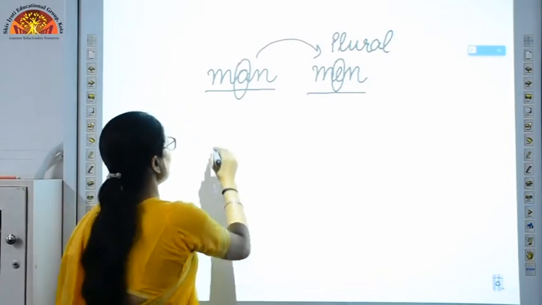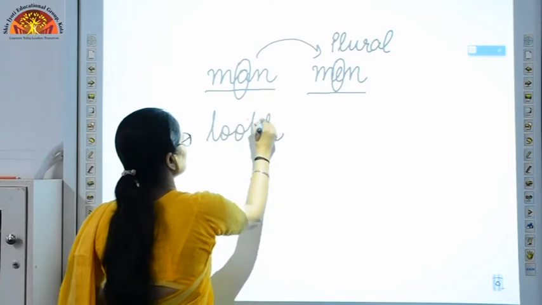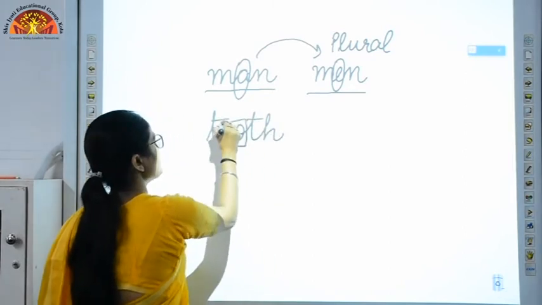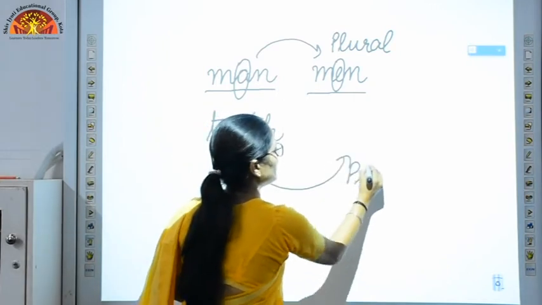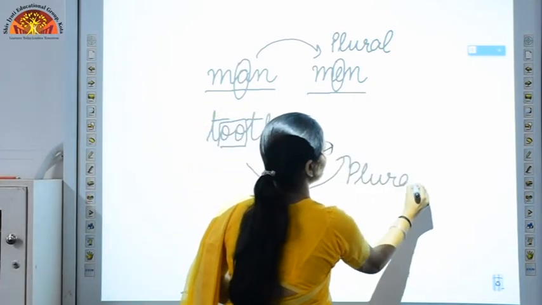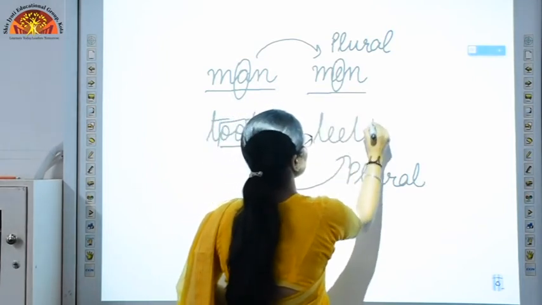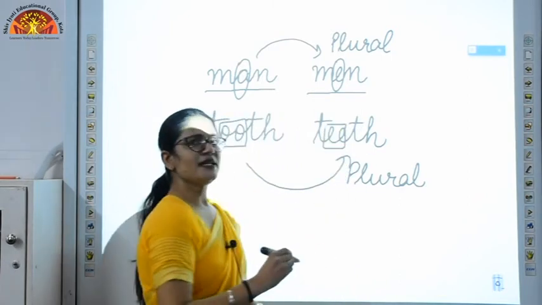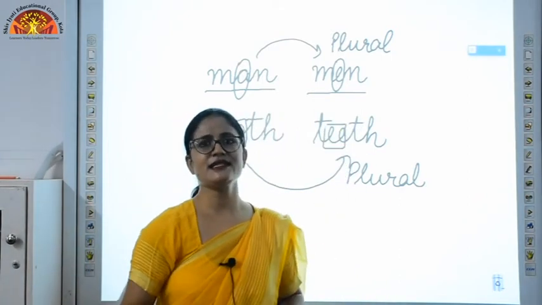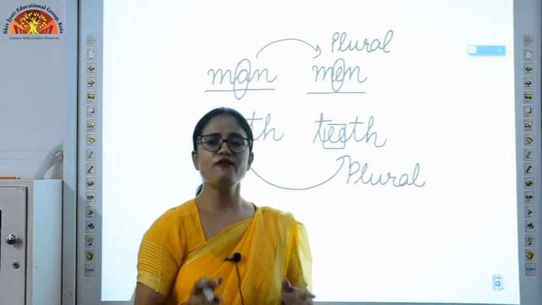If I am talking about a single tooth, you can see double O is there. Now if I have to convert it into plural, what do I need to do? I have to replace double O with double E. When I am talking about the whole, I need to add double E and the word will be teeth. Okay, it is not teeths, it is teeth. So like this we have to change the vowels.